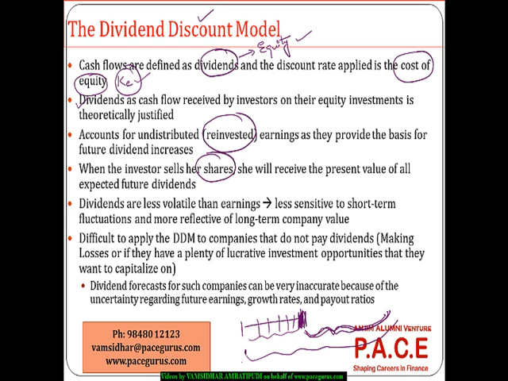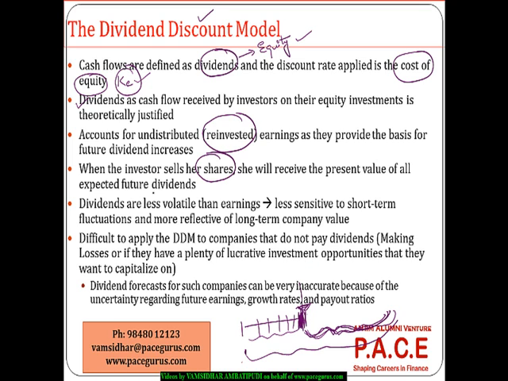Now, if I want to sell it here, the value of the share is nothing but the present value of the future dividends from here onwards till the future. So even if I am selling, I really need to get this kind of a price, which is the present value of the future dividends that are discounted at the cost of equity.